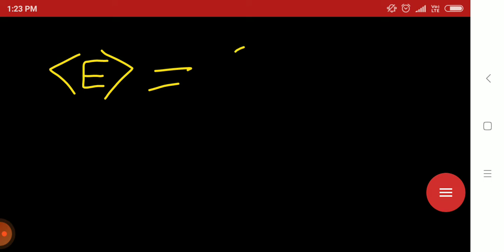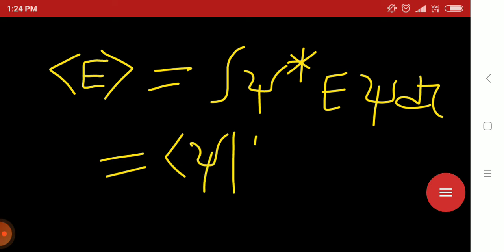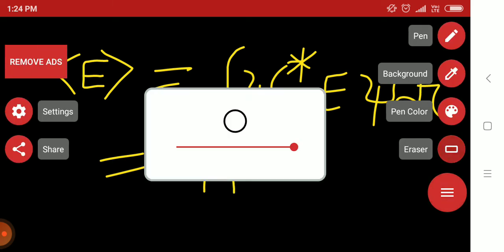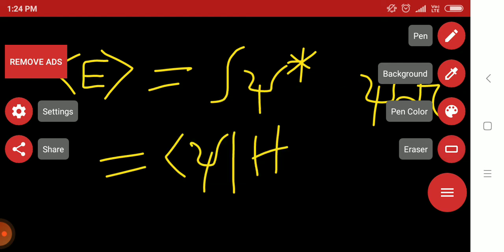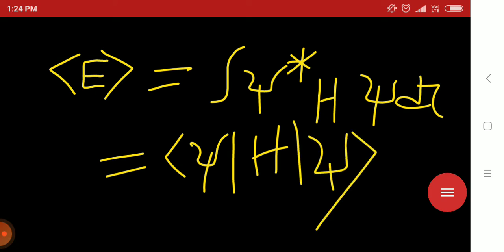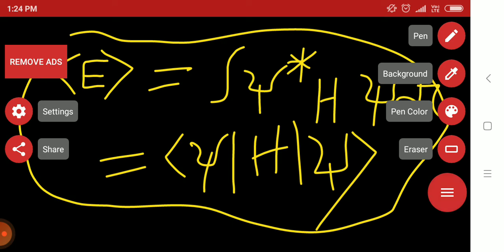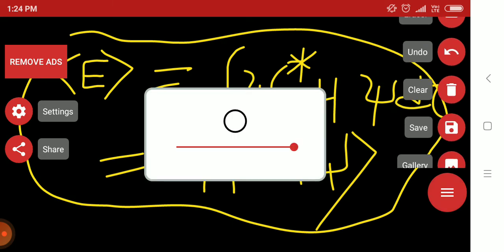In general, we do the integral of psi star E psi d tau, or otherwise psi star, sorry, H, the Hamiltonian, psi. In Dirac notation we do these things, but here the wave function and the coefficients are given, so here we will do another thing.